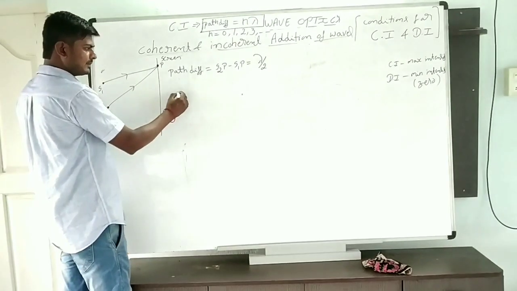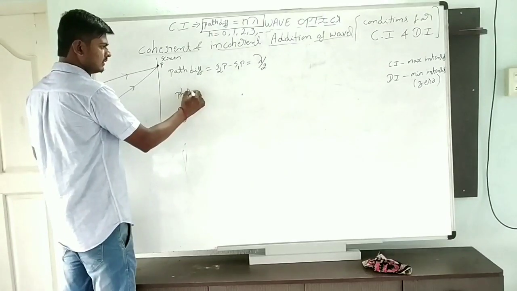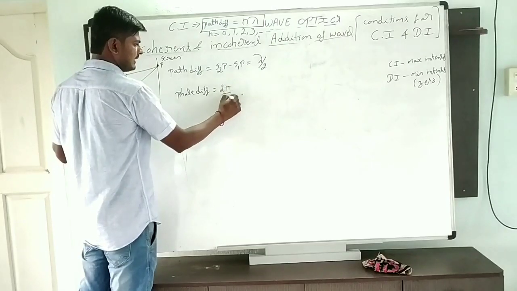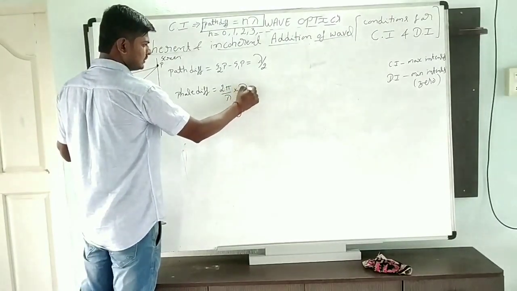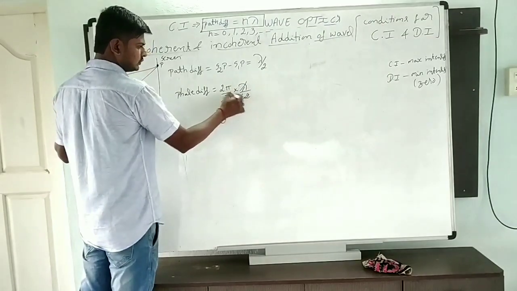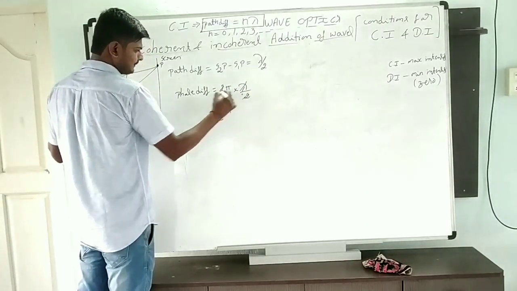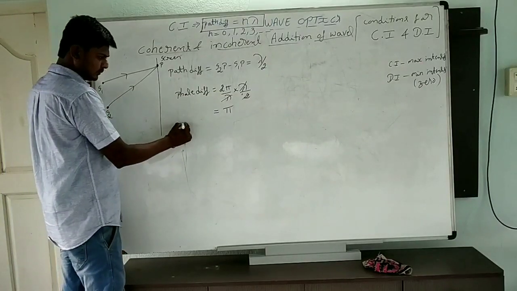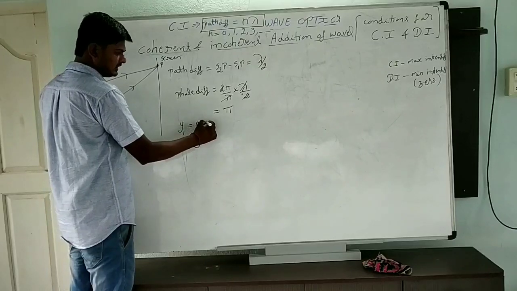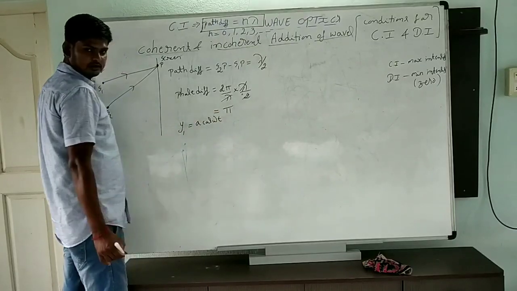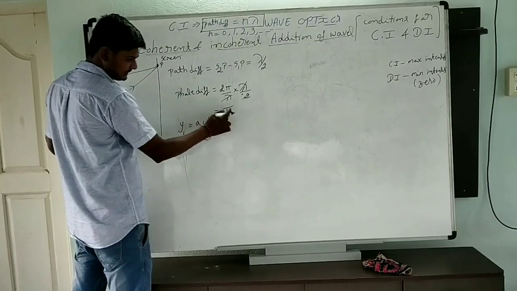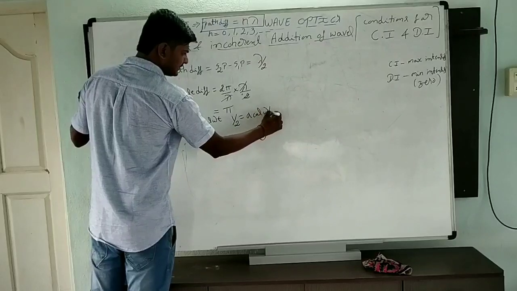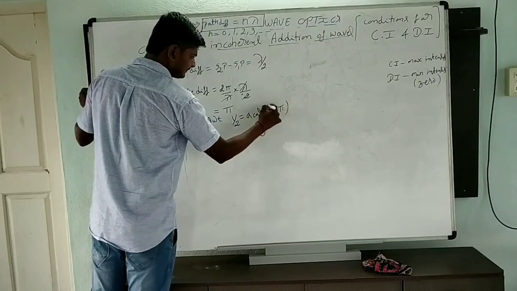When the path difference is lambda by 2, the phase difference is 2 pi by lambda into path difference, that is lambda by 2. Lambda cancels, 2 cancels. How much phase difference do we get? Pi. The phase difference will be pi. When the phase difference is pi, the displacement of the first wave is y1 equals A cos omega t. For the second wave the phase difference is pi, so y2 is equal to A cos omega t plus pi.